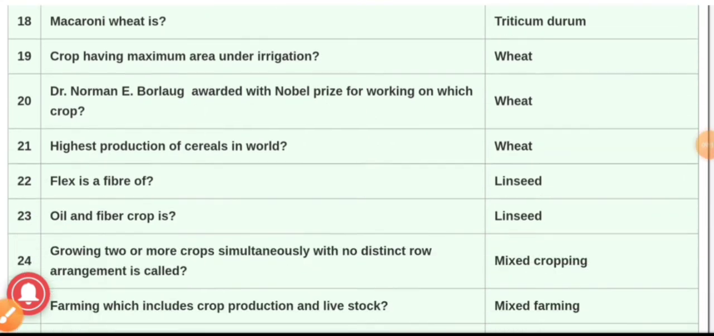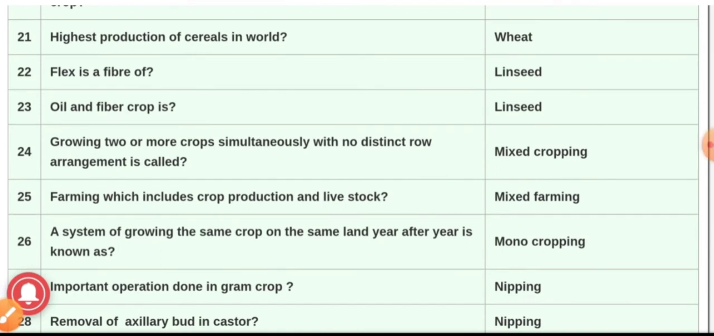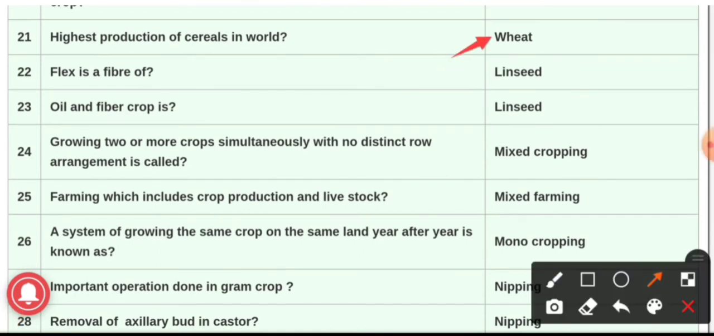Highest production of cereal in the world, and the answer is wheat. Wheat ranks first in the world among cereals, both in respect of area and production. So wheat is called the king of cereals, and in India, wheat is the second most important crop in area and production after rice. So it was our question number 21.